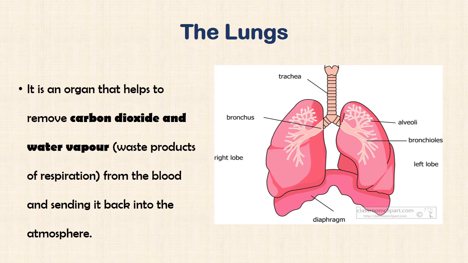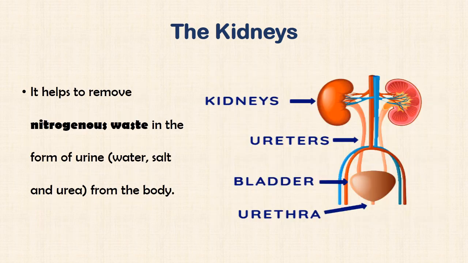It helps to remove carbon dioxide and water vapor, the waste products of respiration, because it is through the process of respiration that these waste products are generated. These waste products are removed from the blood and sent back into the atmosphere.